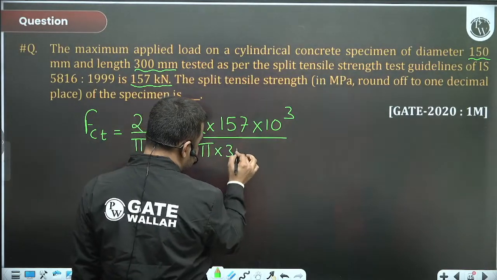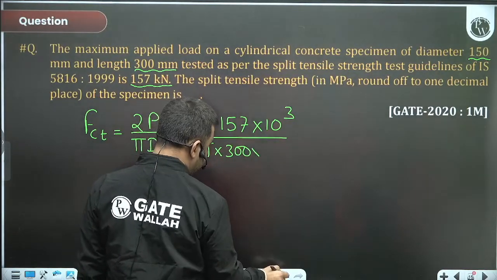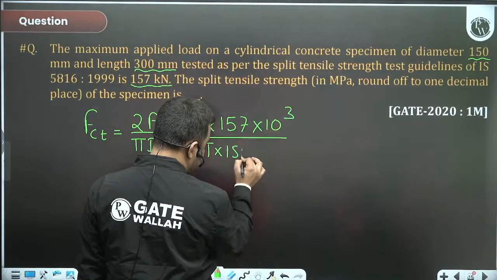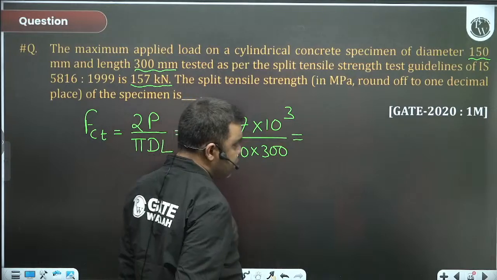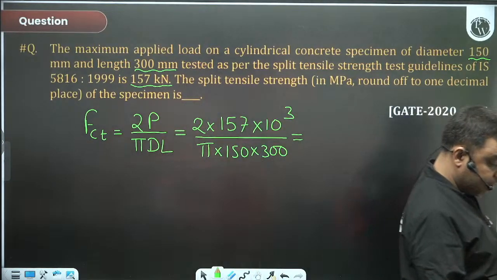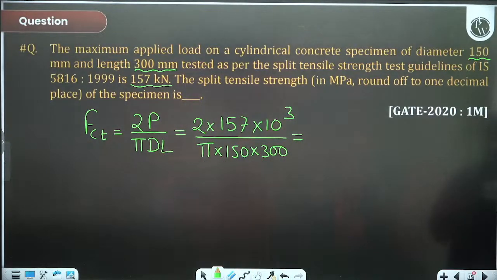Diameter is 150 mm, length is 300 mm. So what value are we getting? 2 into 157 into 10 to the power of 3 divided by pi into 300 into 150.